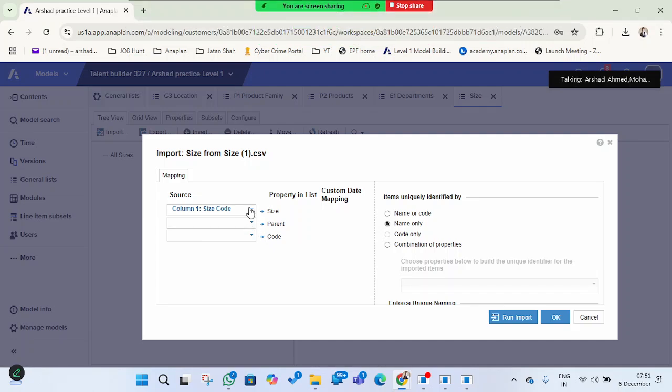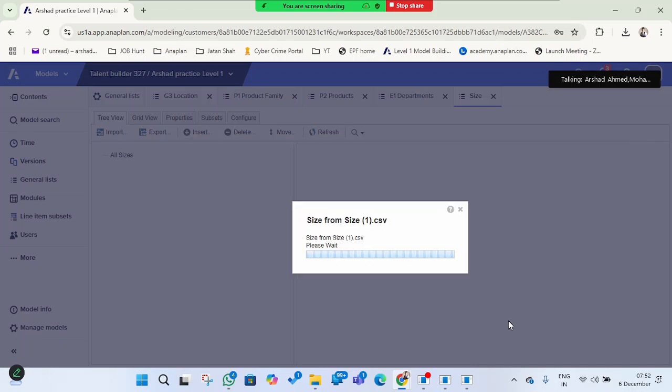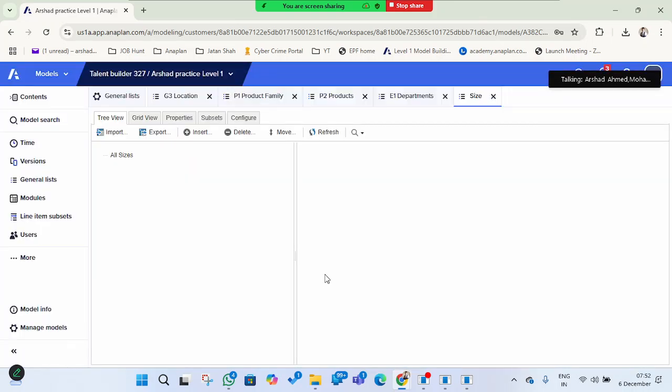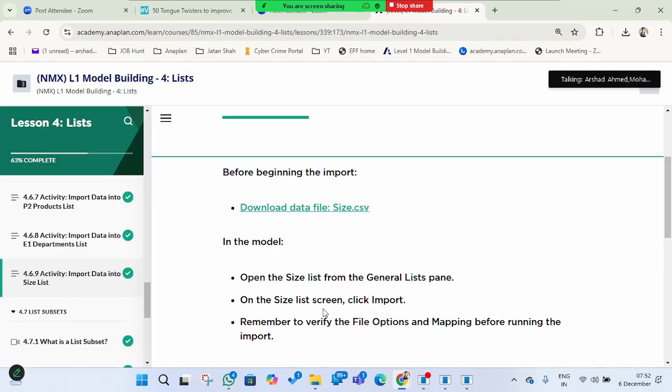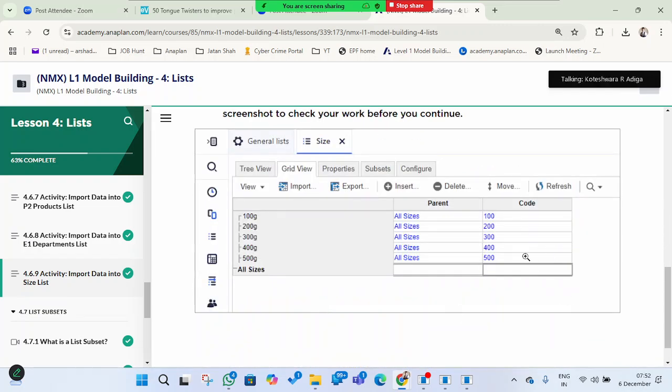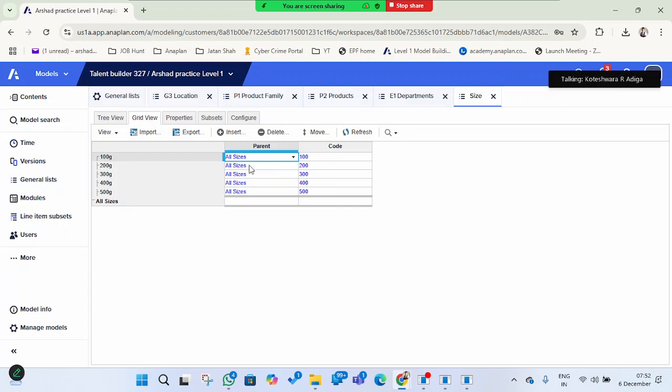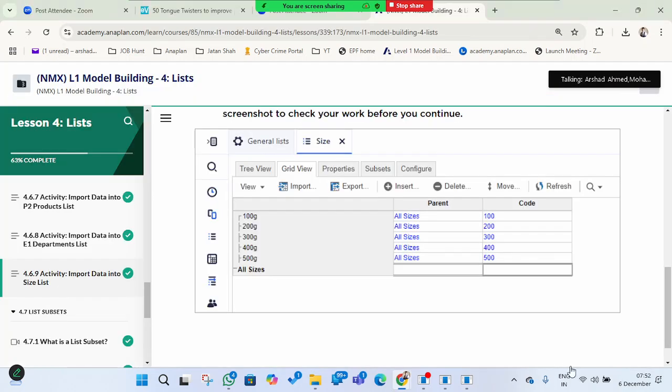Size name, and it does not have any parent. It's a flat list which I mentioned last time, and it has a code, the size code. So with the code only, we can run import. Okay, so five created. There are five types of sizes for this product, so it got created. We can see here the tree view, and this is the grid view. All sizes, all the codes are there.